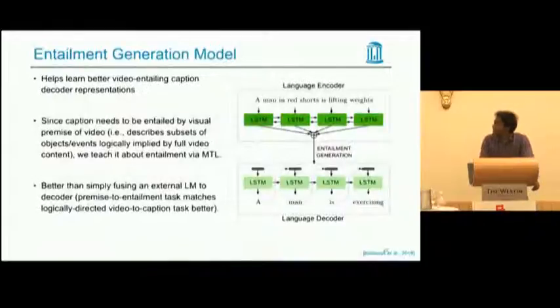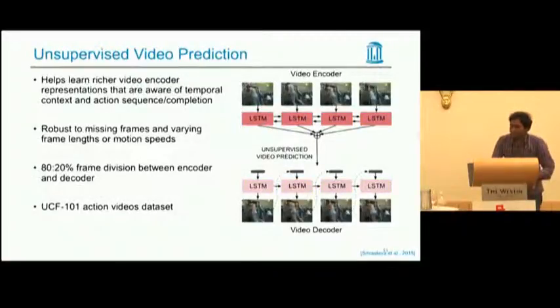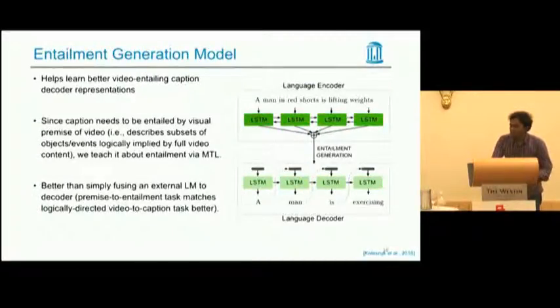Let's see our entailment generation model. We use the same architecture as the video captioning baseline model. Given a premise as input, the model generates a hypothesis. For example, in the figure, a man in red shorts is lifting weights is the premise, and the hypothesis is a man is exercising.